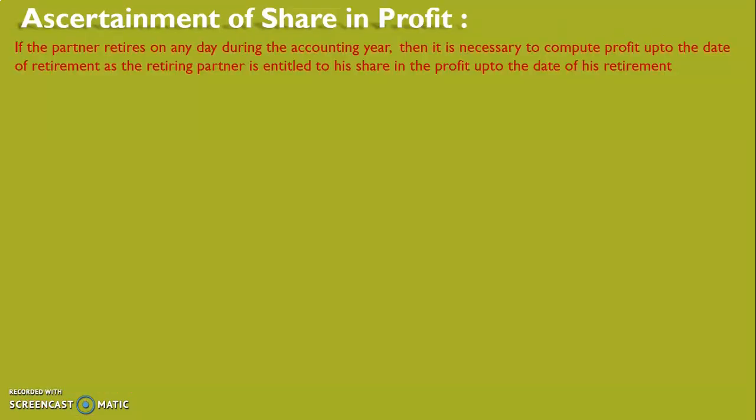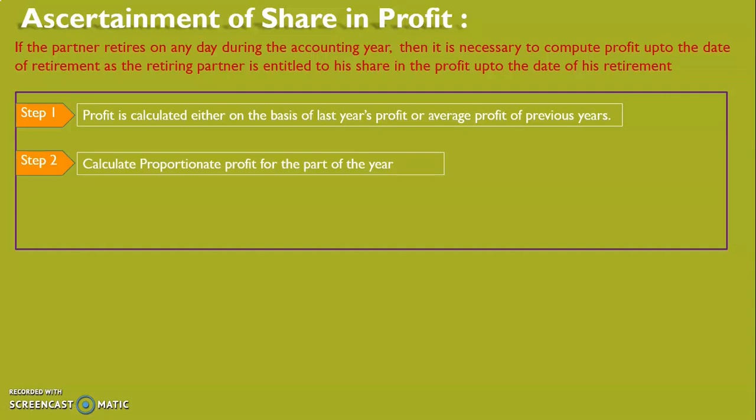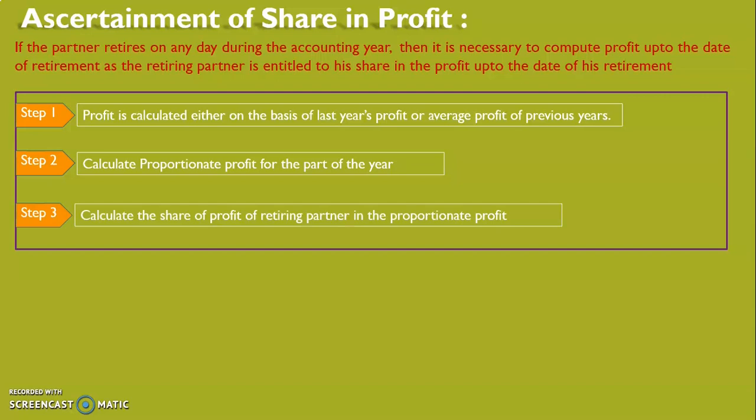Now when the partner retires on any other day during the accounting year, it is necessary to compute profit up to the date of retirement, as this retiring partner is entitled to his share in profit up to the date of his retirement. Since the year is not over, the actual profit is not known. Hence, we have to calculate the profit either on the basis of last year's profit or average profit of previous years. Then calculate the proportionate profit for the part of the year, and then calculate the partner's share in that proportionate profit. The entry for this will be,